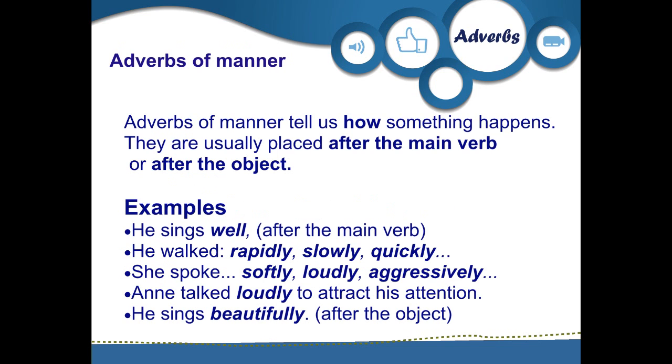Adverbs of manner. Rule. Adverbs of manner tell us how something happens. They are usually placed after the main verb or after the object. Examples: he sings well, after the main verb. He walked rapidly, slowly, quickly. She spoke softly, loudly, aggressively, and talked loudly to attract his attention. He sings beautifully. After the object.